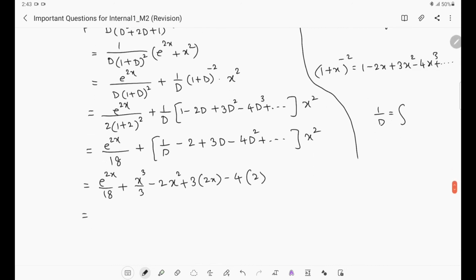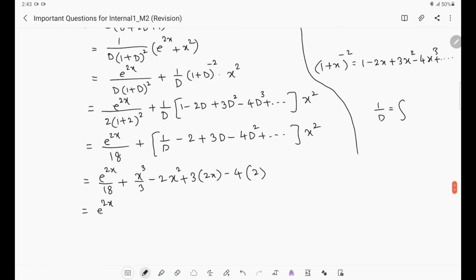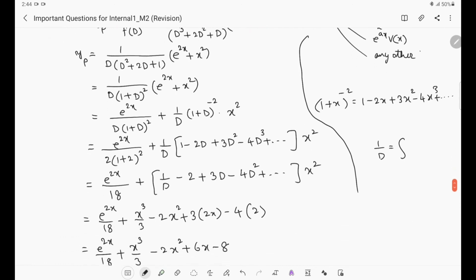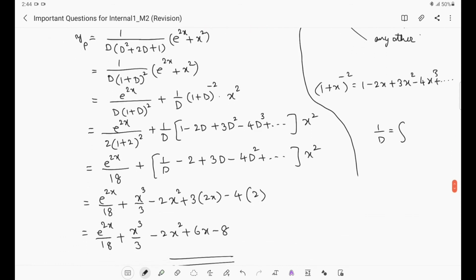Then what will be the final answer? Final particular integral is e power 2x by 18 plus x cube by 3 minus 2x square plus 6x minus 8. So this is the required particular integral, right? So this is the particular integral of the given equation.